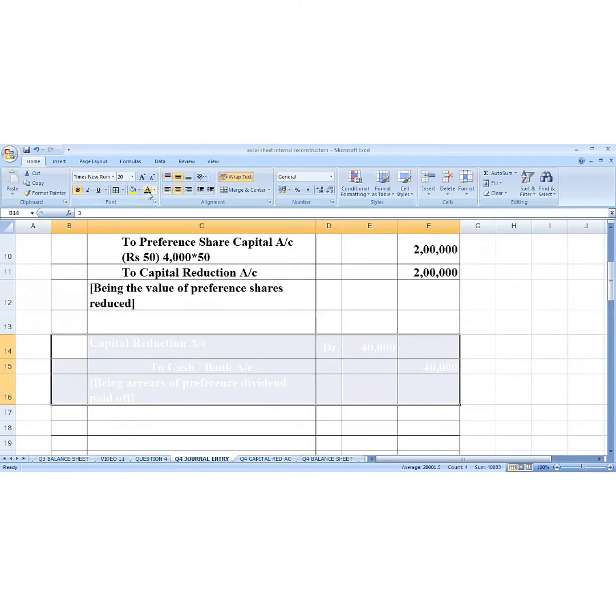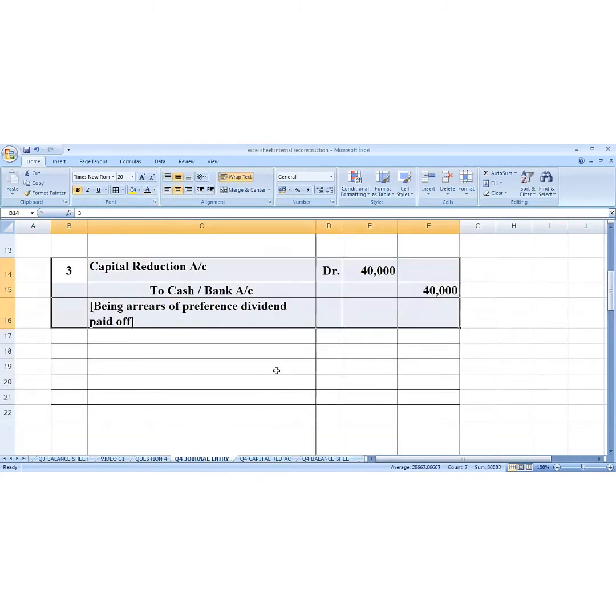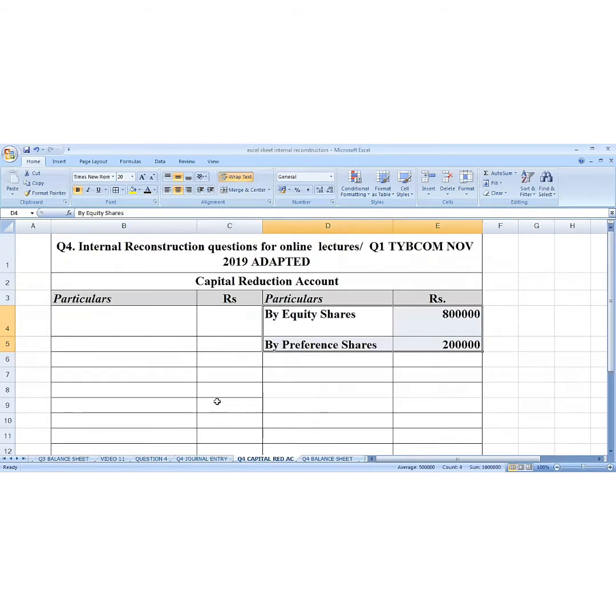The journal entry is capital reduction account debit to cash and bank account, arrears of preference dividend, and how are we getting the 40,000? This 40,000 we are getting like this. It is 10% on 4 lakh of 4 years, which is 4 lakh multiplied by 10% multiplied by 4, and out of this only 25% we are paying, that is equal to 40,000. So we get 40,000 over here. This we are going to write in the capital reduction account, which is on the debit side. Okay.